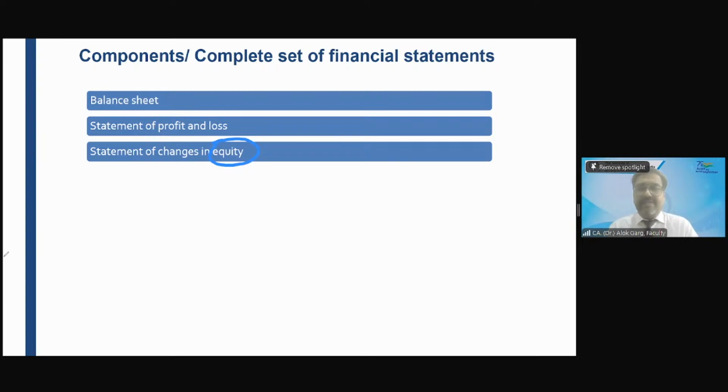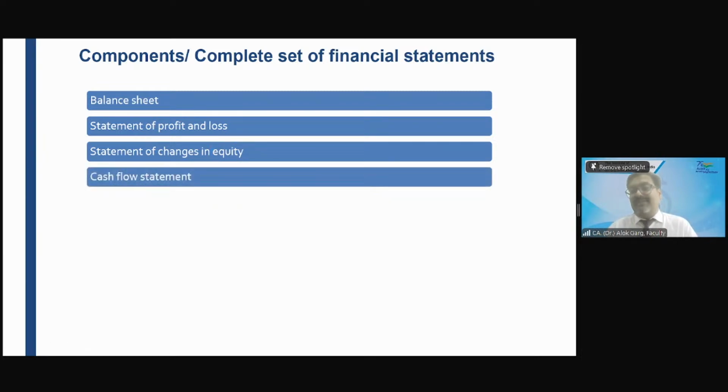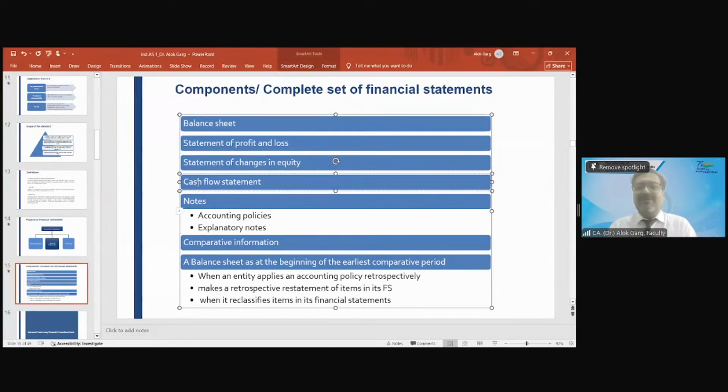Then what is the next statement? The next statement is cash flow statement. Is it a cash flow statement or a statement of cash flows? This is a statement of cash flows. Purposely I kept it. Statement of cash flows. It is not cash flow statement, it is statement of cash flows.